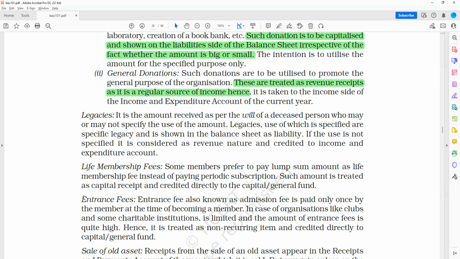Then comes entrance fees. Entrance fee, also known as the admission fee, is paid only once by the member at the time of becoming a member and credited directly to the capital of the general fund. Correct. This is a one-time fee. I will not be taking it again and again. So this will be credited to my capital or general fund. Same will be the case with my donations, legacies, and life membership fees. If received and non-recurring in nature, then it is my capital item or general fund.